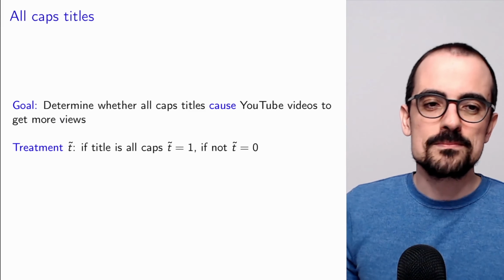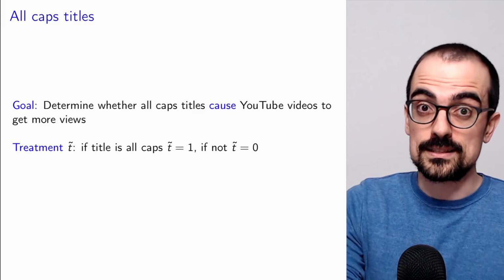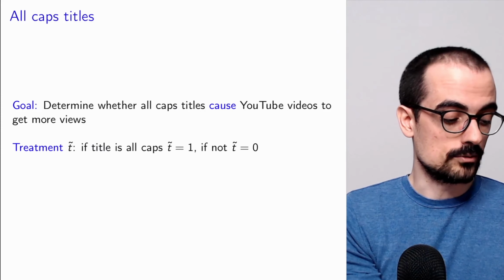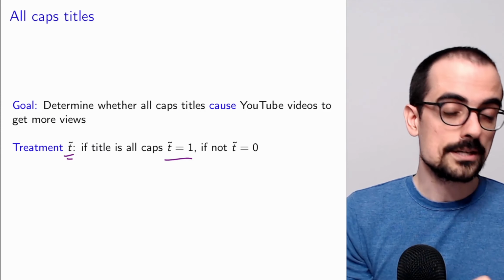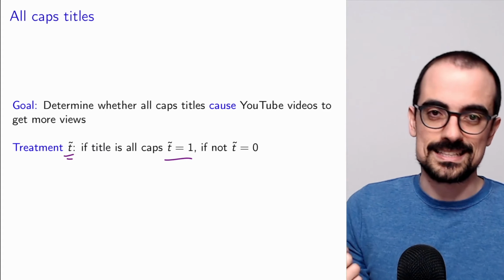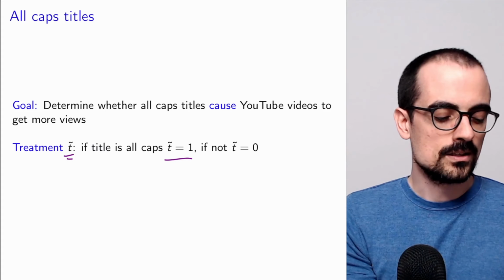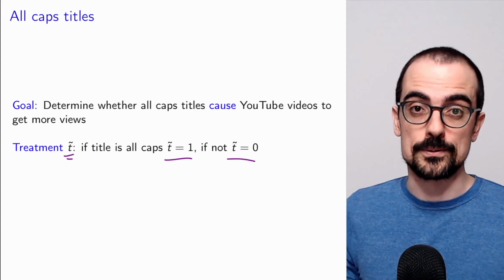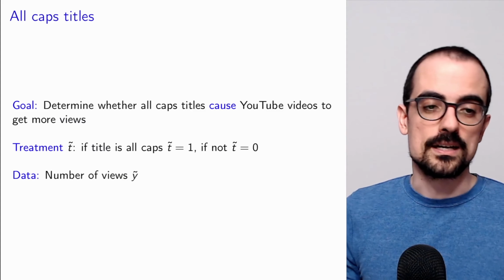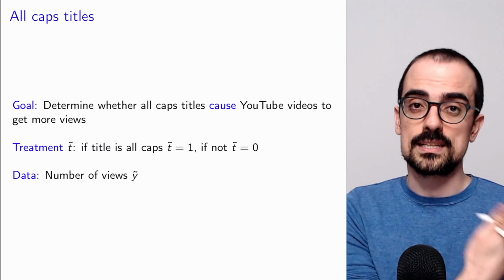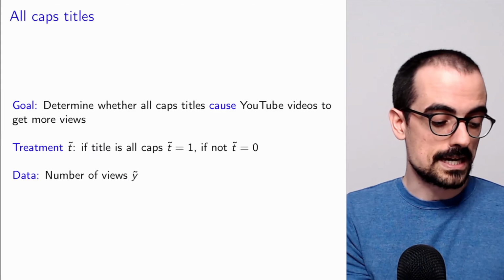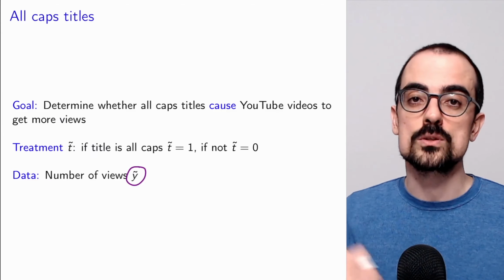So here the treatment is to set the title in all caps. In that case, we set the random variable t that represents the treatment to equal 1. And when it's a normal title, we set the random variable that represents the treatment to be equal 0. We're interested in the number of views of the video, so that's the data that we will have observed, number of views of different videos, which we represent by a random variable y. This is the observed quantity.